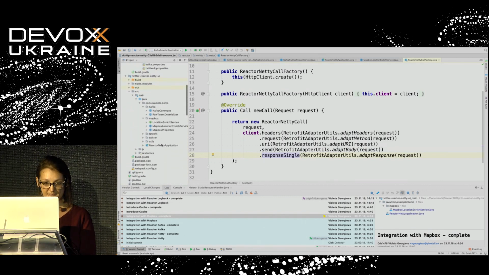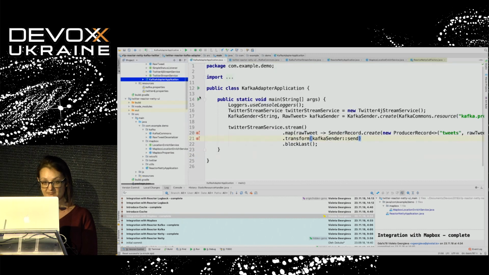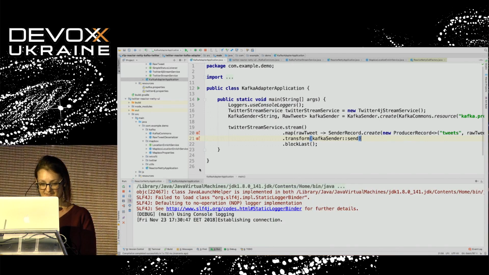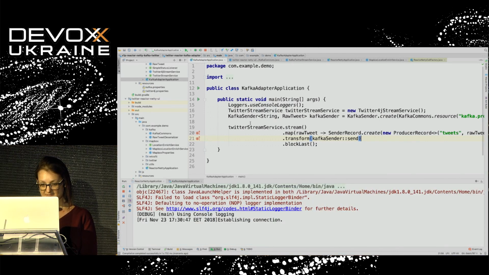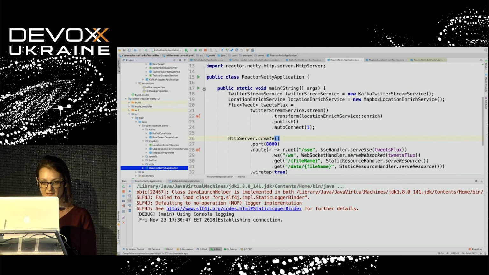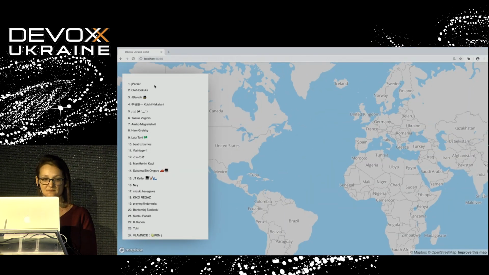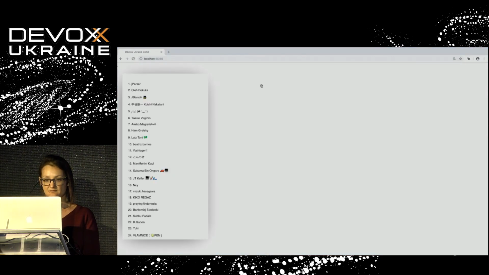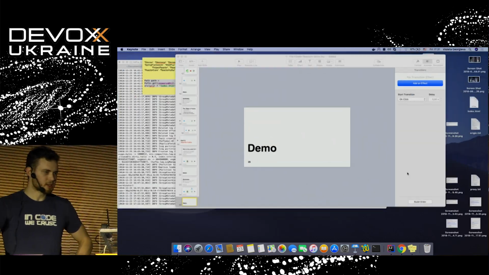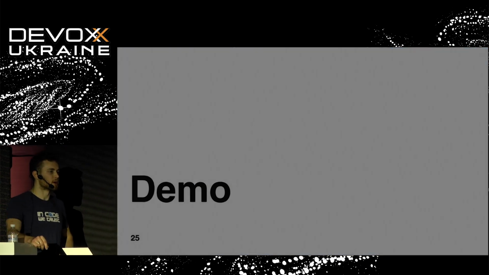Let's try to run it at least. Maybe this time it will be better. Is our Kafka consumer working right now? No, I stopped everything. Let me start the application now. Okay, we have the same problem with the network, as usual. However, let's talk a little bit about Reactor OkHttp.